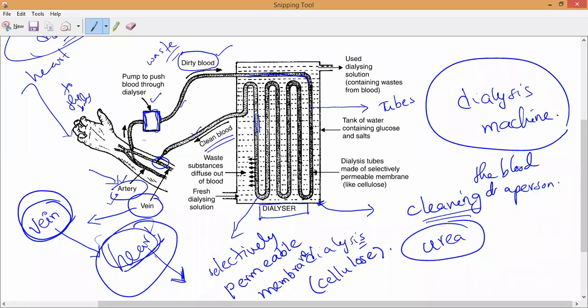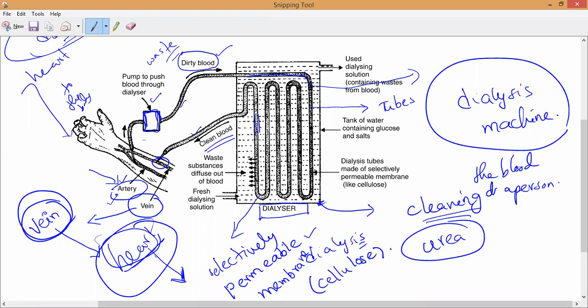Why are we taking this many long tubes? Because when the blood is passing through these long tubes, at every stage the impurities are removed from the blood through this selectively permeable membrane. That is the reason why we have a coiled long tube.